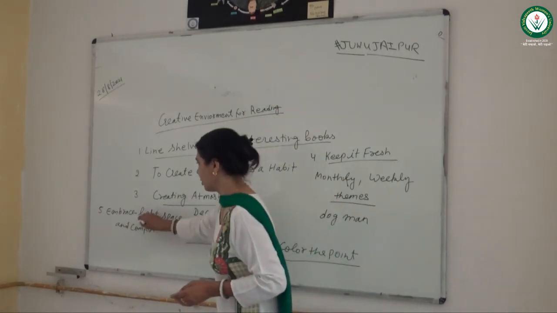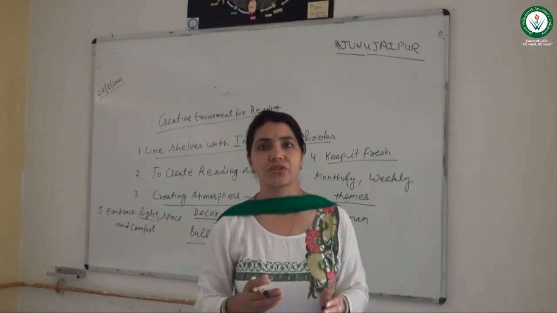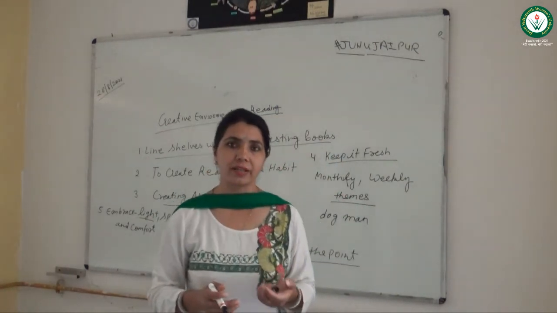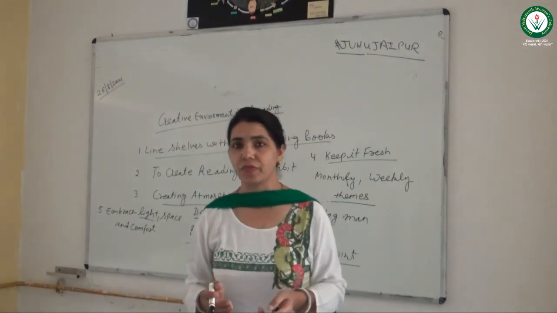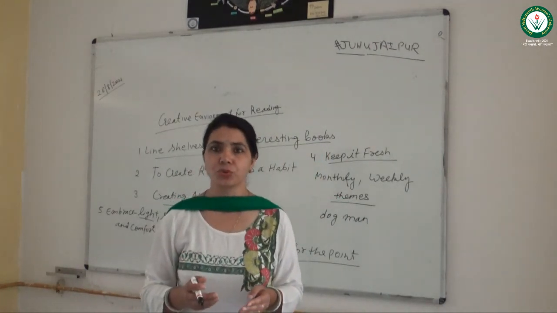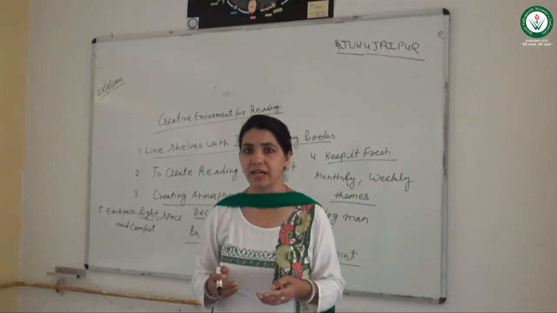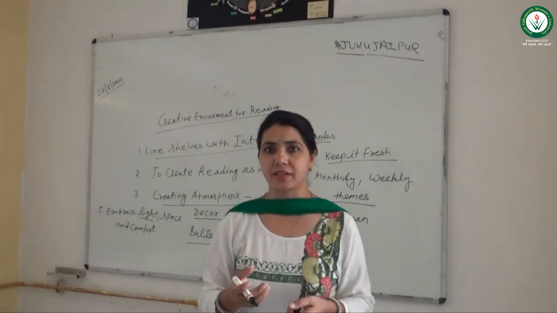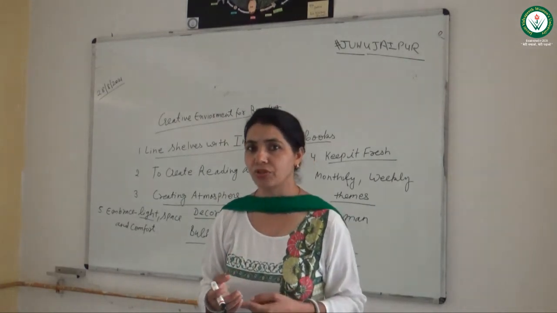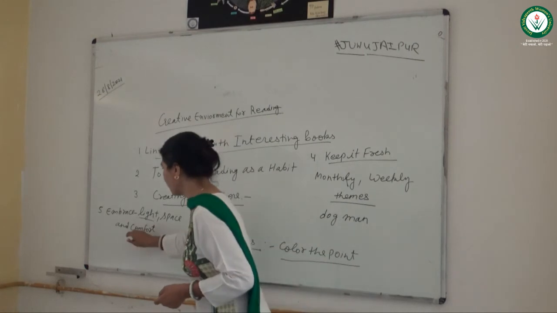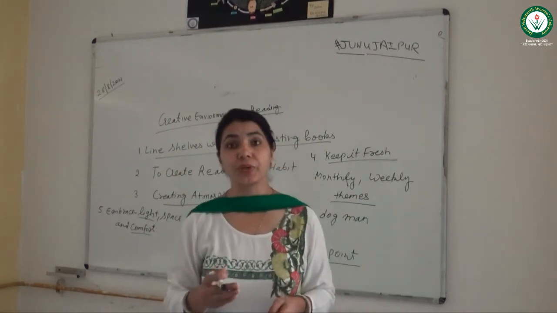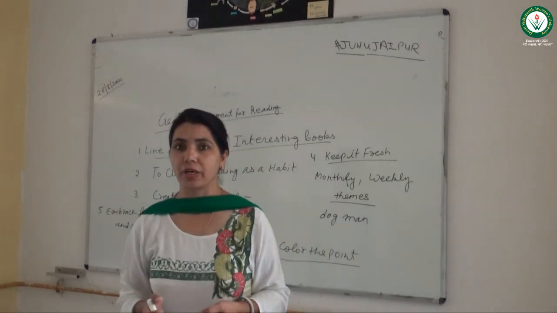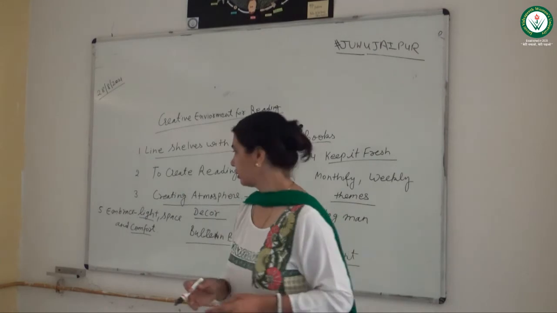If light is there, you should sit near the window so proper light can come in. And if proper light is not available, you can take the help of 2-3 electric lights, some kind of mode of light like a table lamp. Then there should be enough comfort zone, but not so much comfort that you start enjoying or sleeping there. The comfort should be in an appropriate manner.